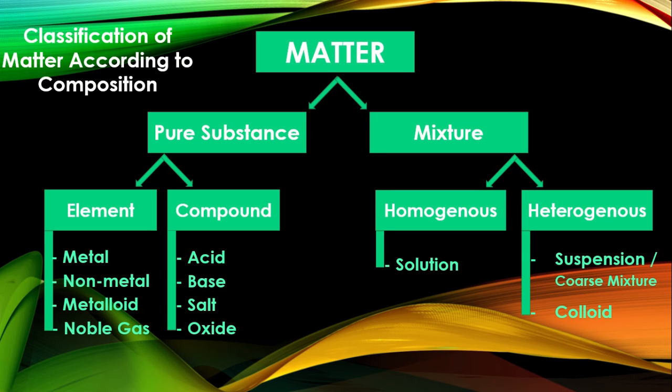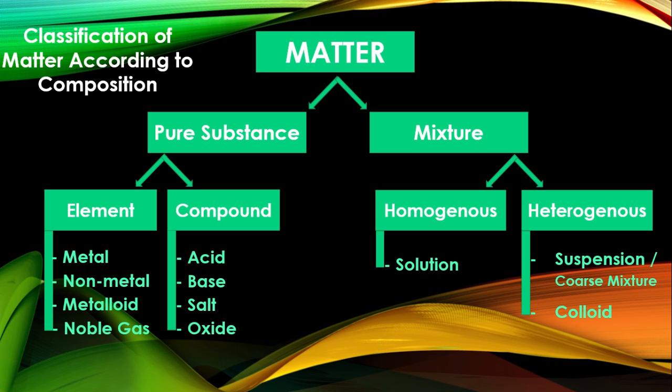If the components of the pure substances can be separated through chemical means or through a chemical reaction, then it is classified under your compounds. Now, compounds could either be composed of only one element with two or more of its atoms chemically combined, or two or more different elements chemically combined. They could either be acids, bases, salts, or oxides. The other classification of matter, if their components can be easily separated through physical or mechanical means, or if the chemical properties of the components remain the same, then they fall under your mixtures.